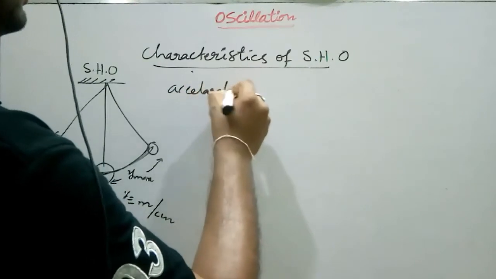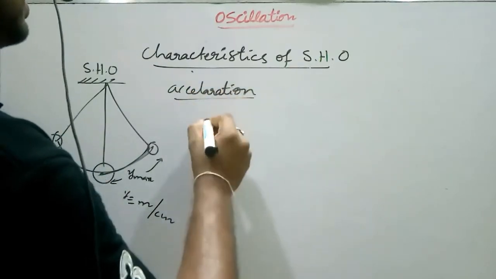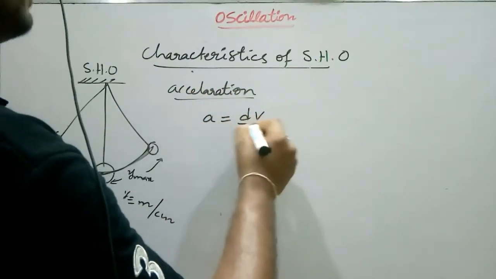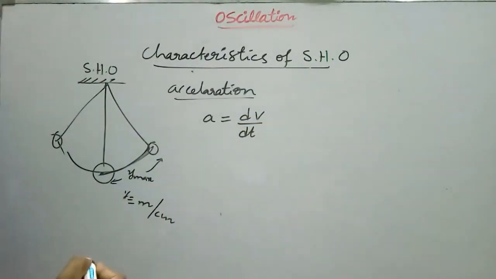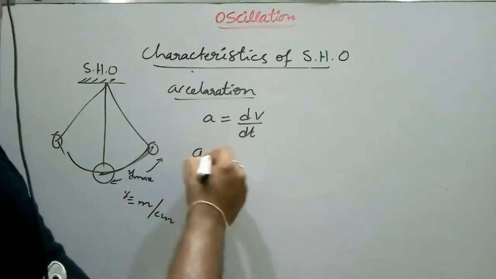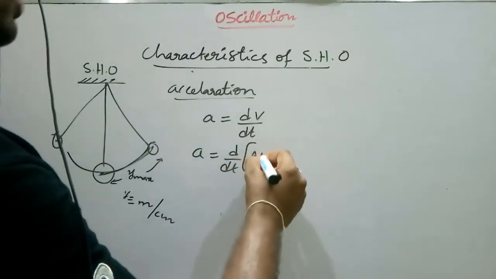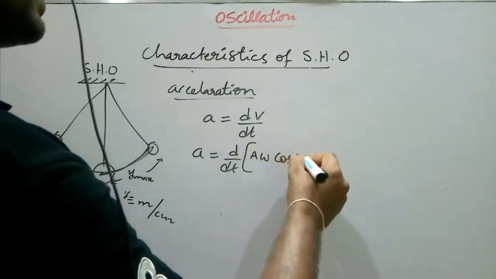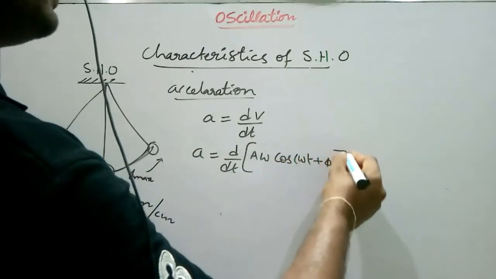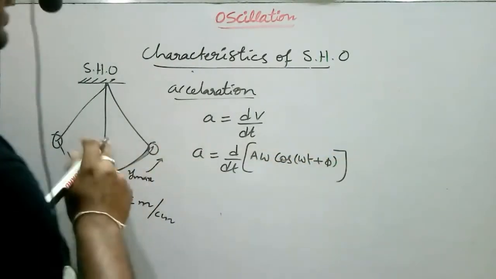Acceleration means the rate of change of velocity. So a equals dv/dt, where v equals aω cos(ωt + φ). We know this is the velocity of the oscillator.